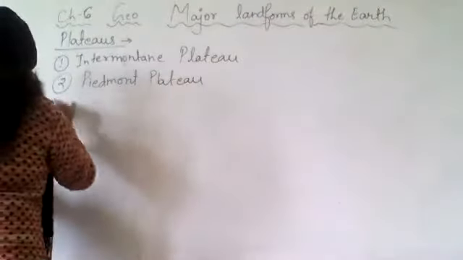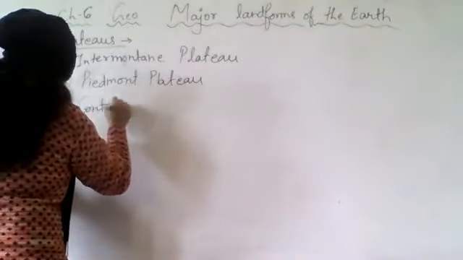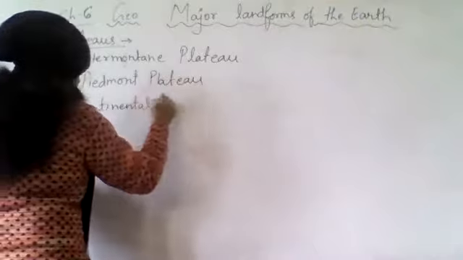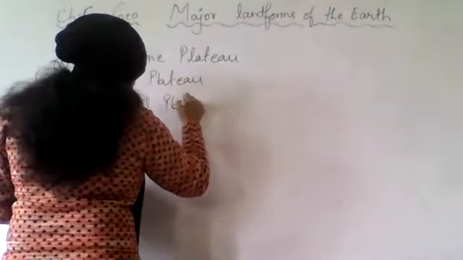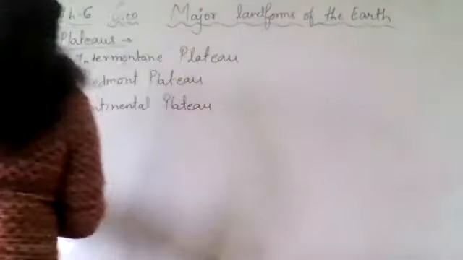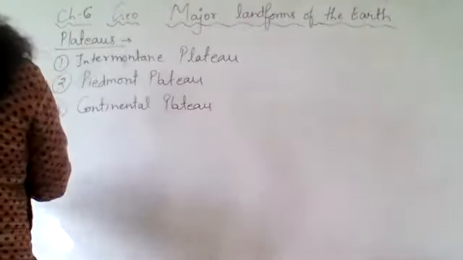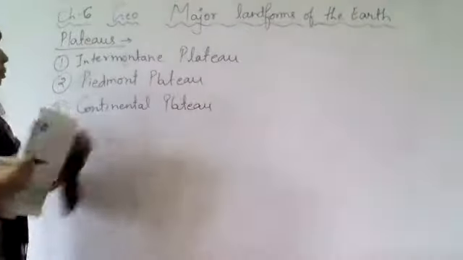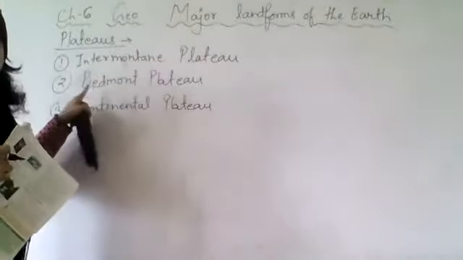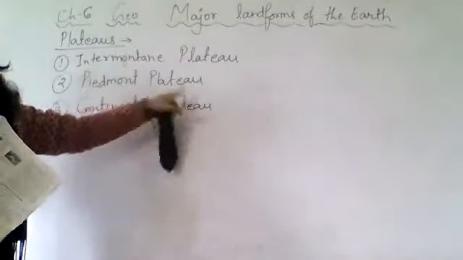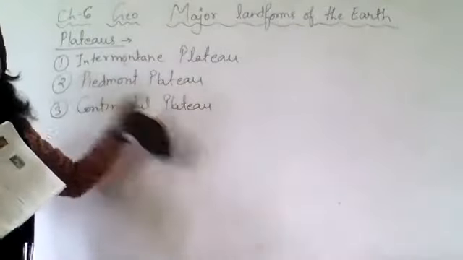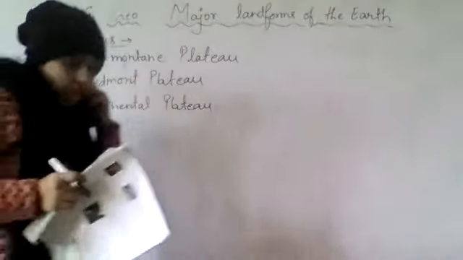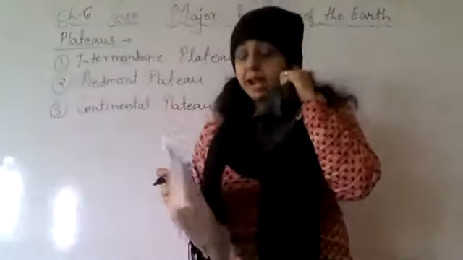Then you have the continental plateau. There are three types of plateau. Now what is the difference between these three plateaus?